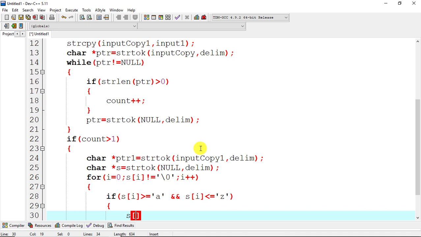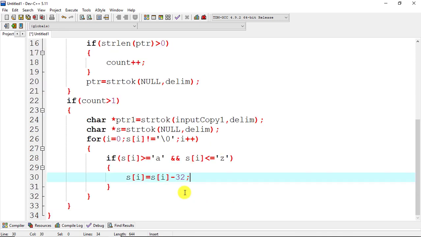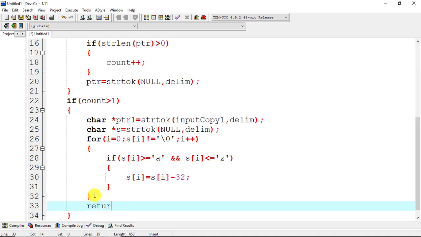We will do s of i equal to s of i minus 32, meaning here we will subtract 32 from the ASCII value of each letter, so it will convert the lowercase letter into uppercase. Now after that we will return s.